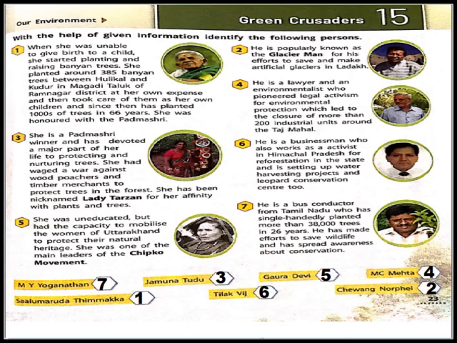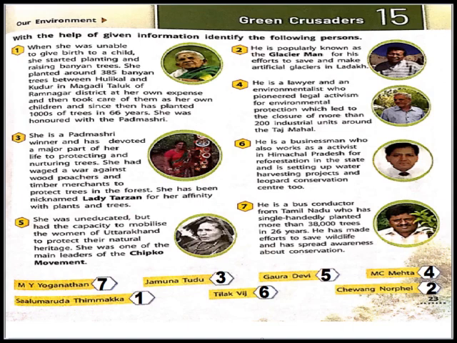What are glaciers, children? Yes, masses of ice. So with the help of these artificial glaciers, they were able to get sufficient water for cultivation and irrigation of crops. Can you guess who? Yes, he was Chewang Norphel.